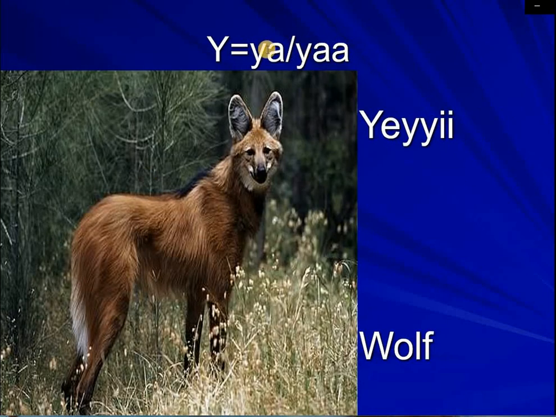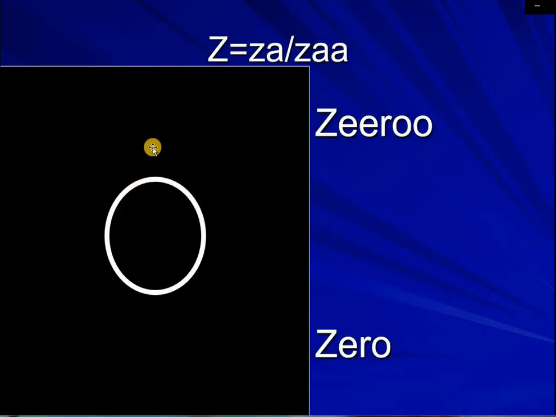Ya, ya, ye, ye. And the last one, za. It is Z, but we don't have that. If you want to add Z, we have to write a word. Z is a word, not a sound. It is za sound. Za, zero, zero, zero.